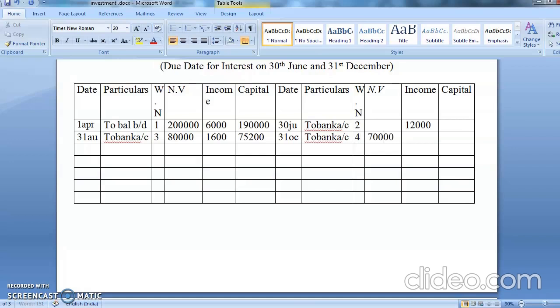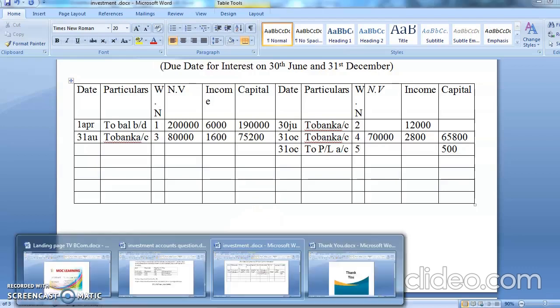Yes, you have sold off 70,000 units. Interest has come to 2,800 and capital was 65,800. Same thing on 31st October. You're going to have profit or loss account. You are having a loss, and I told you loss always comes on credit side, and loss working note was number 5. Chalo, over. Now we'll go to the next transaction.